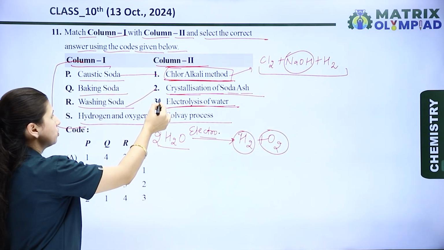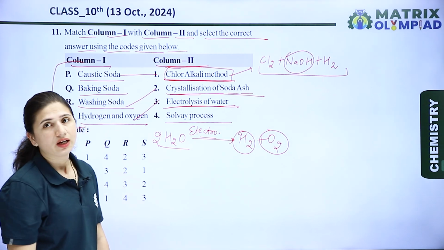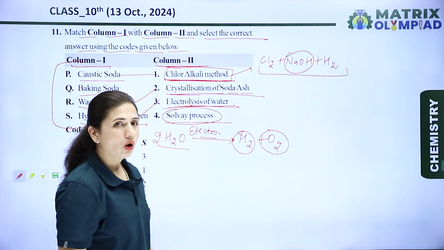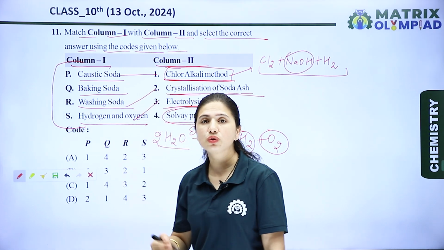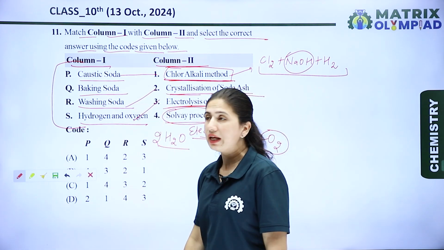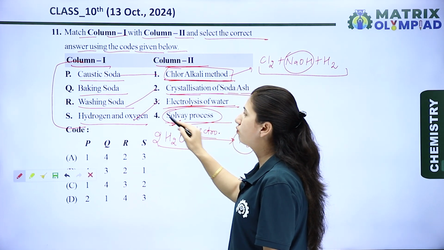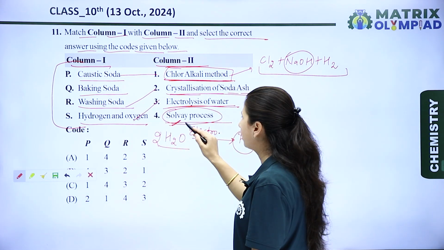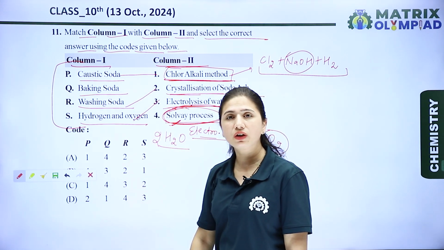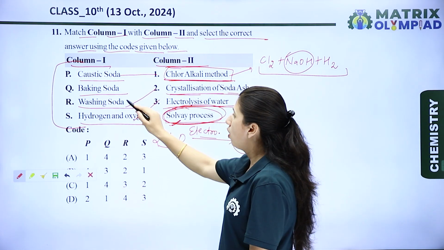So the electrolysis of water is matched with S. Now the last is the Solvay process. The Solvay process is used for the manufacturing of both baking soda and washing soda. Basically it is the method used for washing soda, but in the Solvay process, firstly baking soda is formed, and after that baking soda is converted into washing soda.